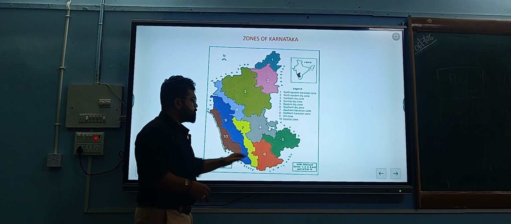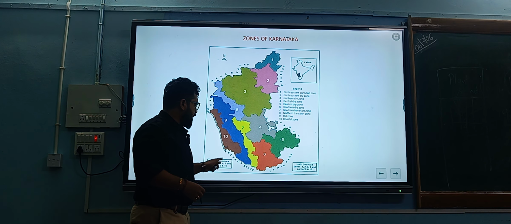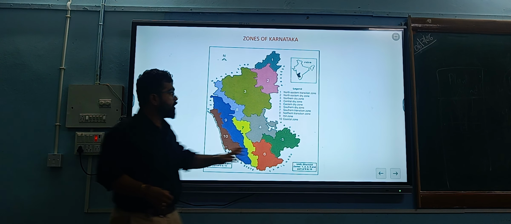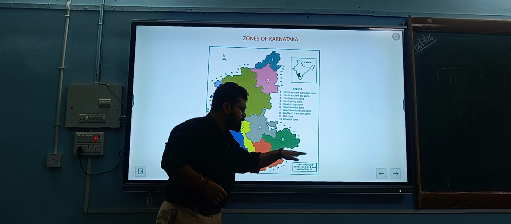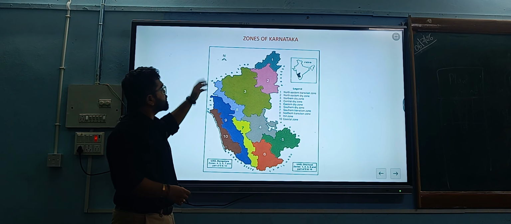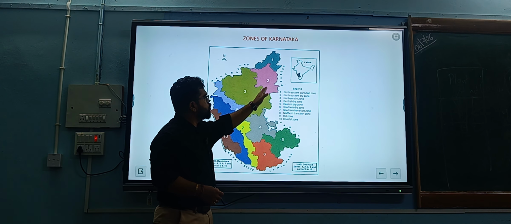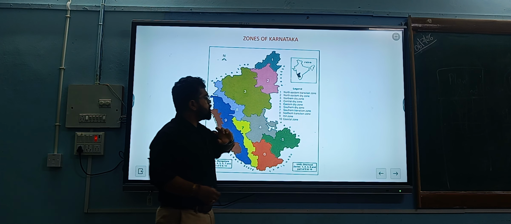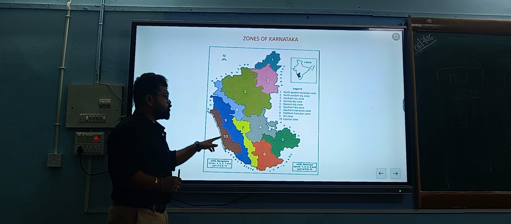UAS Bangalore comes under Zones 4, 5, 6, 7, 9, and 10. UAS Dharwad covers 1, 2, 3, 8, 9, and 10. UAS Raichur covers mainly zones 2 and 3, and even zone 1 comes under UAS Raichur.